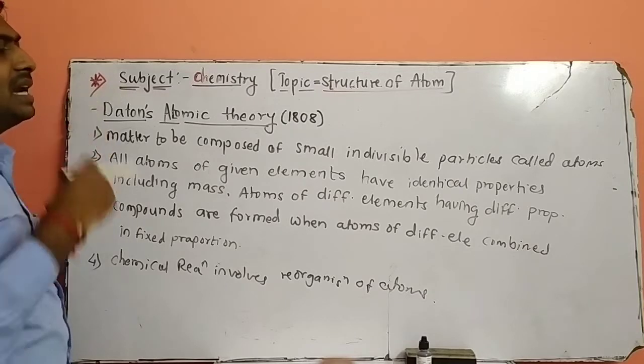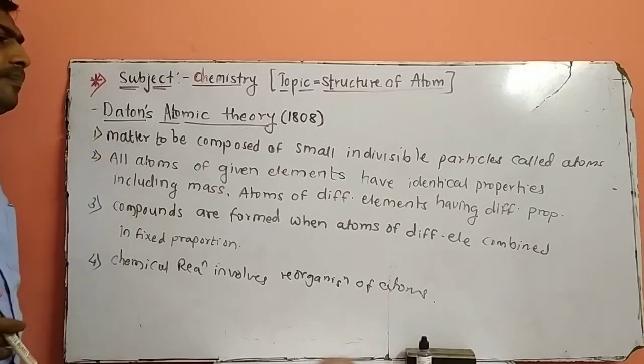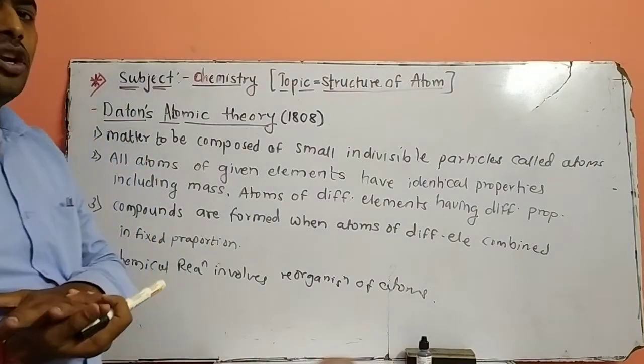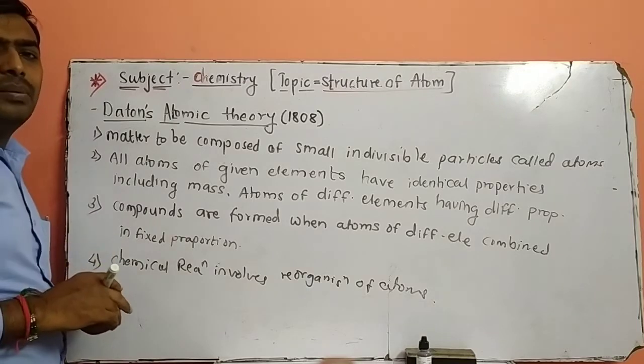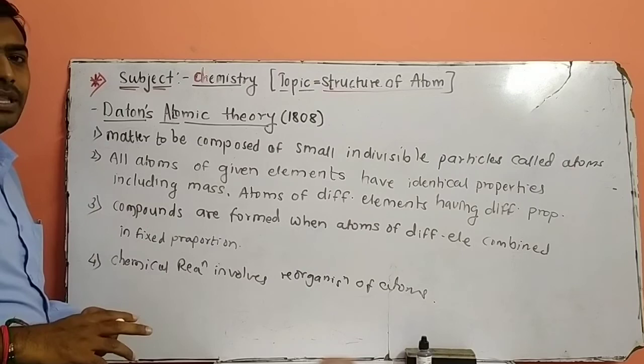The first scientist is Dalton. In 1808, Dalton is the scientist who gives the successive classification of an atom. We'll observe some points about Dalton's atomic theory. These are the assumptions of Dalton's atomic theory.